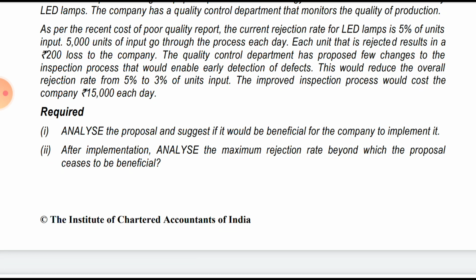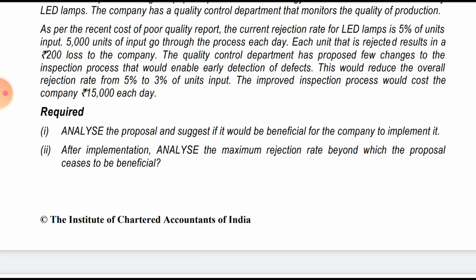And second, after implementation, analyze the maximum rejection rate beyond which the proposal ceases to be beneficial. So at what amount it will cease to be beneficial? It is costing 15,000. So once the benefit is less than 15,000, it is not beneficial for us.